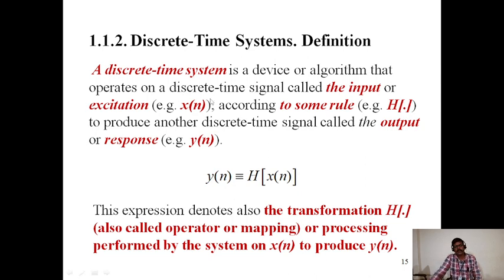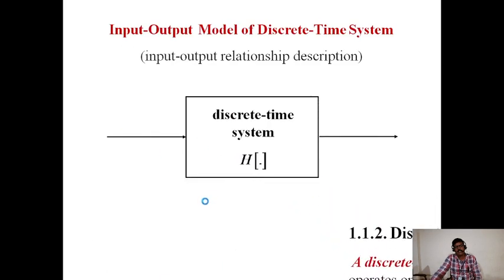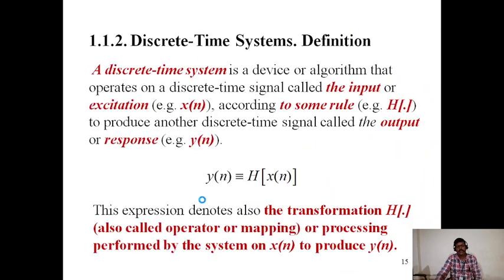So y of n is equal to h of x of n. This expression denotes the transformation h of dot, also called the operator or mapping, or the processing performed by the system on x of n to produce y of n.